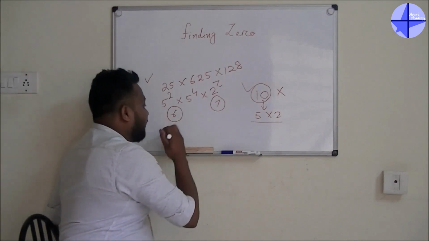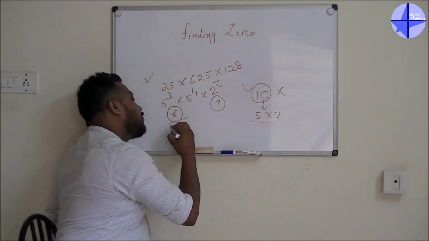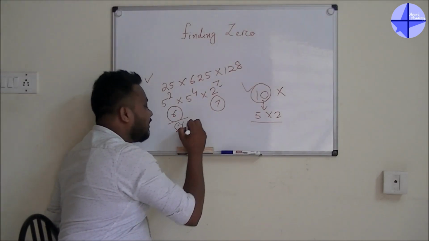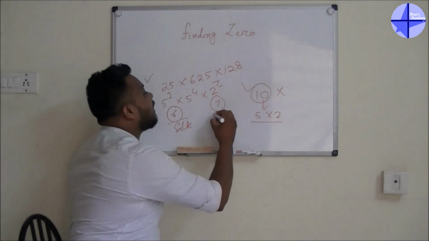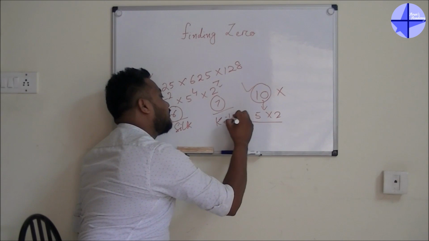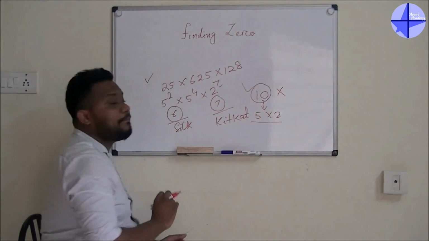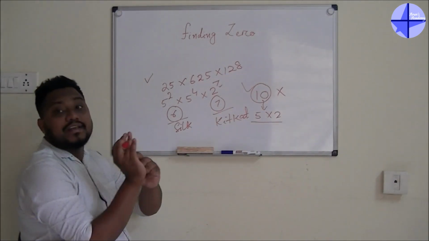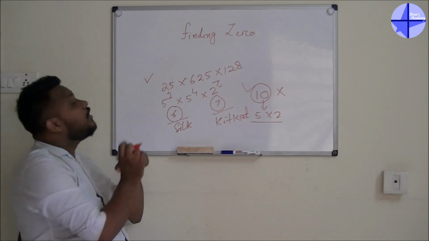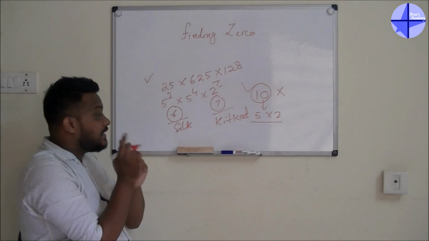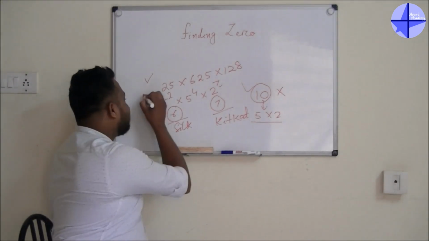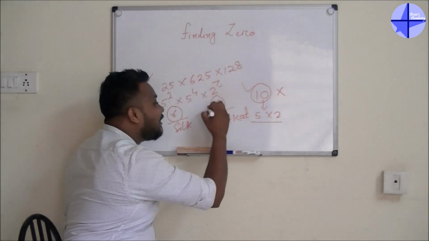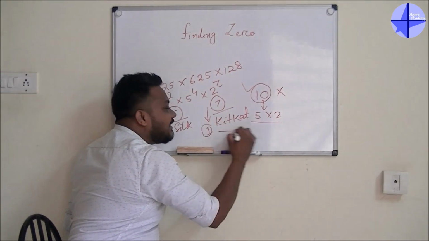Let's say you are having 6 Cadbury Silk and you are having 7 Kit Kat. You have to make a pair of 1 Kit Kat and 1 Silk. So tell me how many pairs are possible? There are 6 pairs possible. After that, 1 Kit Kat will be left out that you can eat.